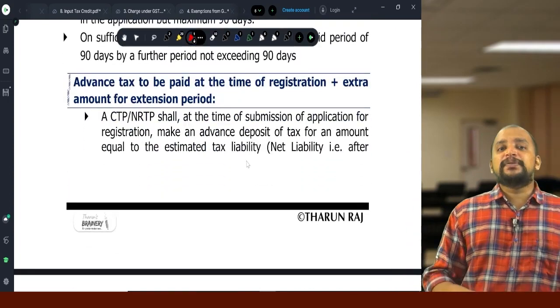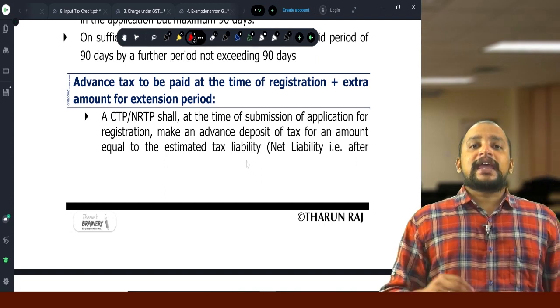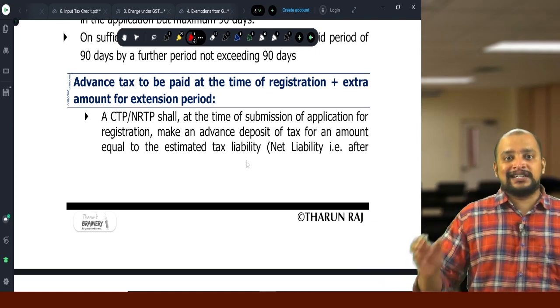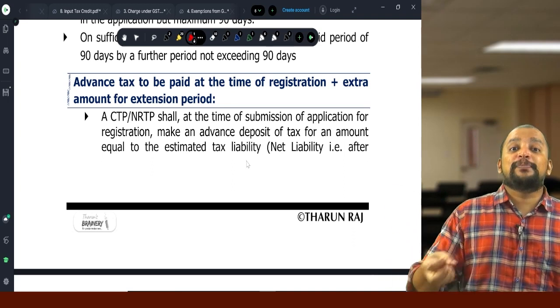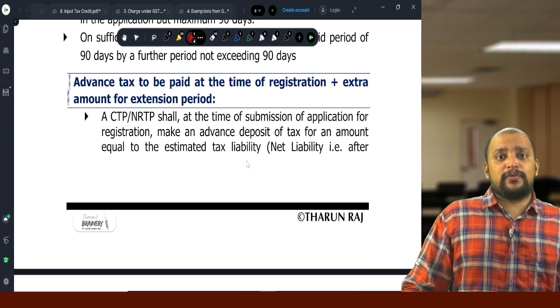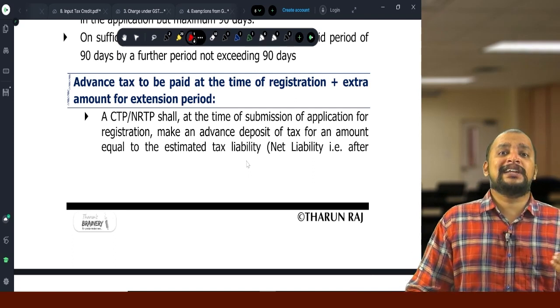And for whatever period they are doing business in India, they need to compute their liability. What is that? Gross liability minus input tax credit, that net liability they need to compute, and that amount they need to pay as advance tax. So they need to deposit an advance tax. Who need to deposit advance tax? The CTP and NRTP are required to deposit an advance tax.